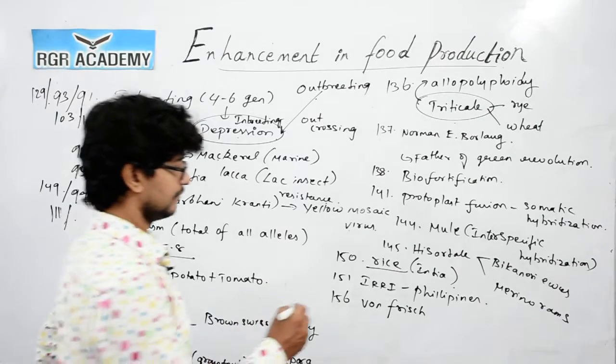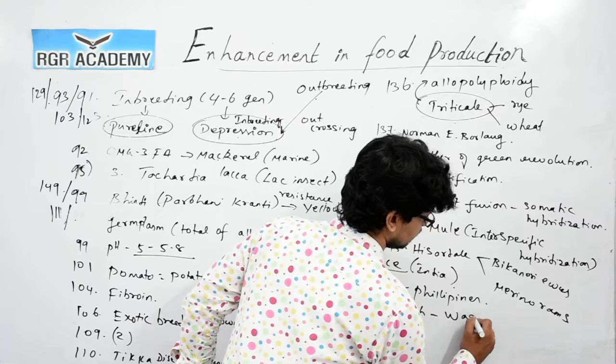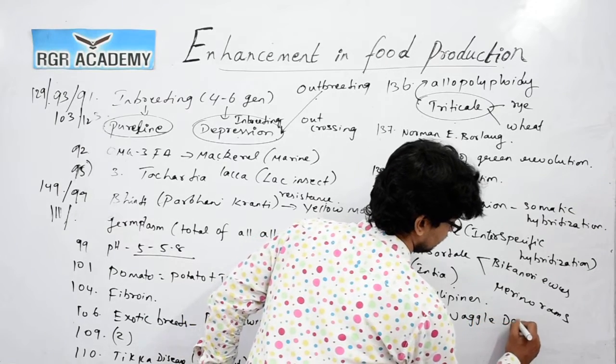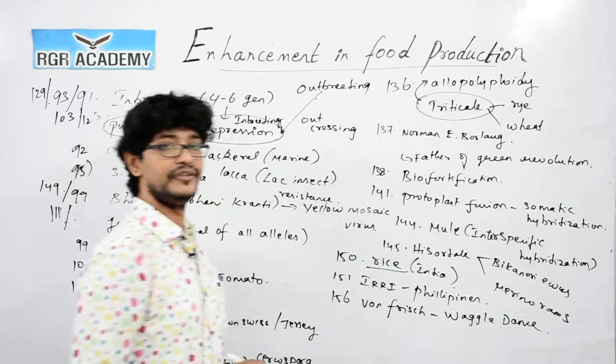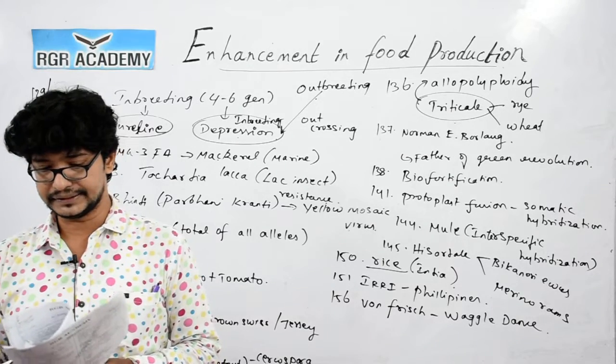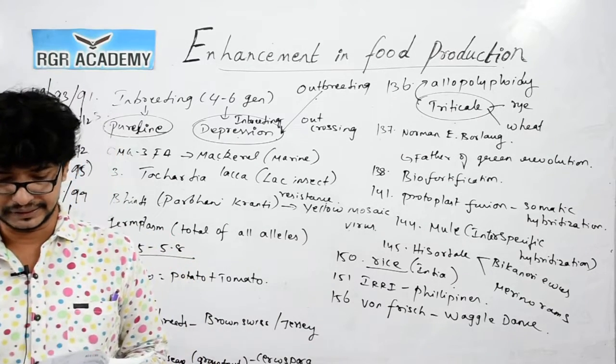We usually call it the waggle dance, the prominent feature that you could see. So, for question 156, 2 is the correct answer.